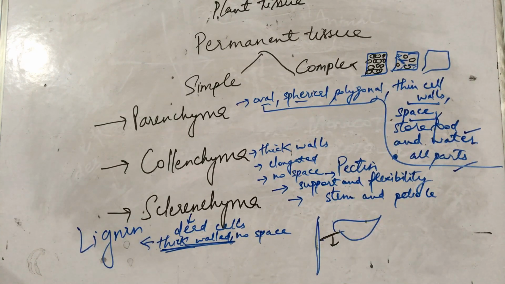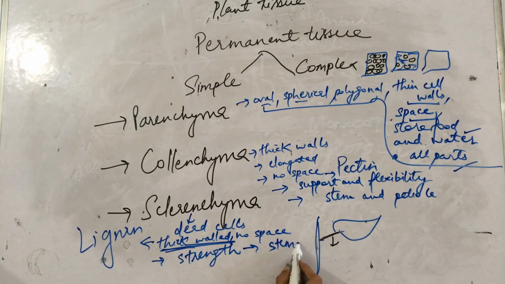Lignin is a protein. This protein surrounds the walls of the sclerenchyma cells. Now their function is that they provide strength to the plant. They are making the plant strong, and that means they are present basically in the stem, the outer regions of the stems.